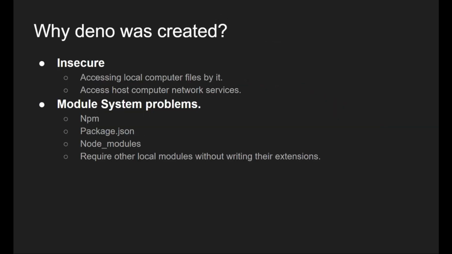So let's talk about why Deno was created. We are talking about Node.js here. Node.js was insecure in terms of accessing your local files. In Node, we have been using npm, the Node Package Manager, to install a lot of third-party packages or modules. And we are not sure, there might be a lot of packages or modules that might be accessing files on our computer without letting us know. There are a lot of security and permission issues in Node, right?